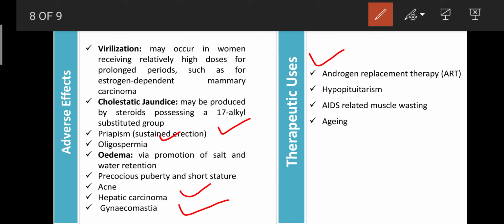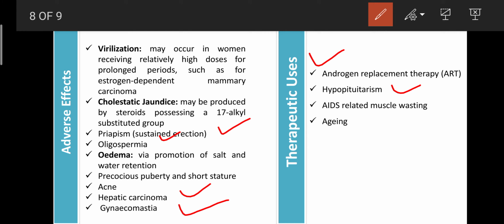And androgen is also used due to malfunctions of the pituitary gland or hypopituitarism. Due to that, the gonadotropin does not release the LH. With lack of LH, these hormones are not secreted. So in those conditions also there are malfunctions of the pituitary gland. These androgens are administered by the IM route.